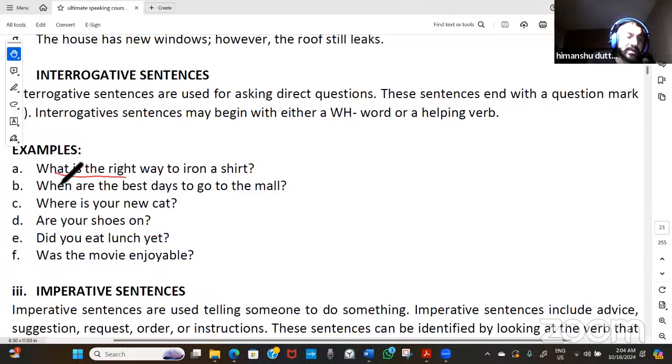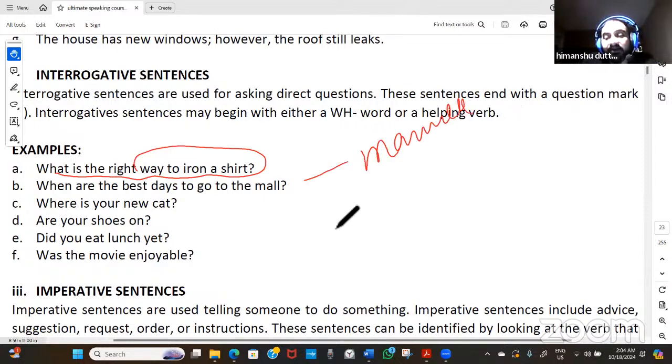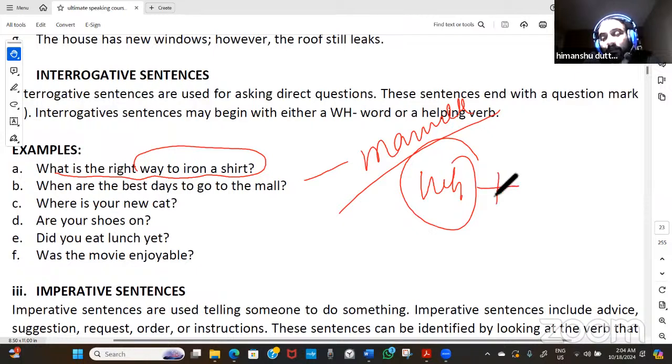When we say what is the right way to iron a shirt, here we are asking about the manner in which something is to be done. We are trying to ask about ironing the shirt. If we want to know the method in which we need to iron the shirt, then we are asking it with the WH word. But the basic structuring is, always remember that the WH word will always come at the first place, and the helping verb will come at the second place.